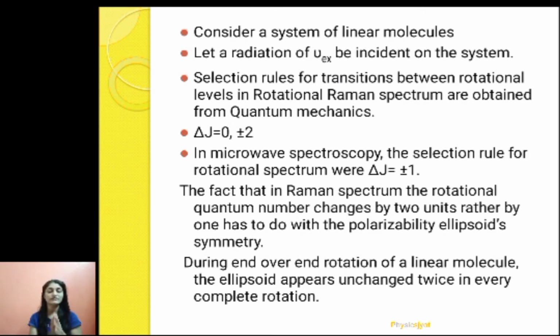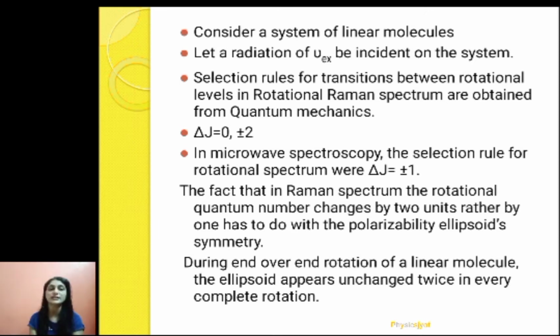Now we have also studied the selection rules for rotational spectrum. We know that in case of rotational spectroscopy of a diatomic molecule, the selection rule was delta J equals plus minus 1. What is the meaning of delta J equals plus minus 1? That means transition can take place between successive energy levels, like EJ to EJ plus 1, or EJ plus 1 to EJ, but EJ to EJ plus 2 is not possible. That was the selection rule.